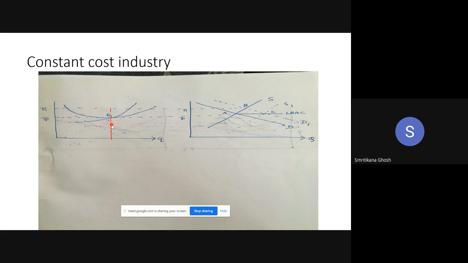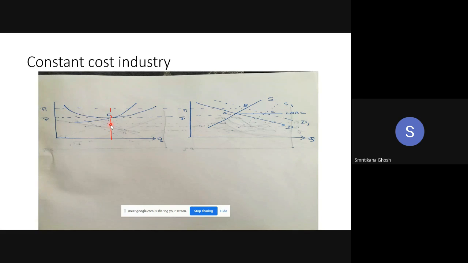So now the average revenue, look, there is no equilibrium. I have not said that this is equilibrium for the firm right now. He is trying to find out his equilibrium. So average revenue is greater than average cost for all the existing firms. That means total revenue is greater than total cost for this quantity.